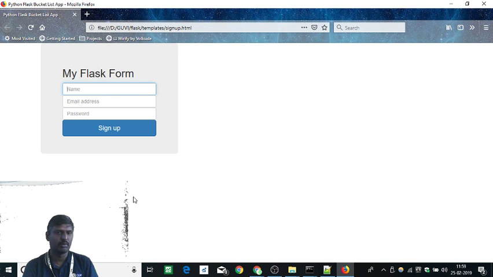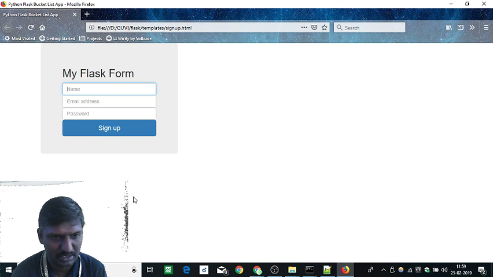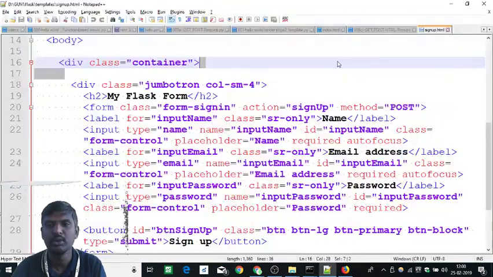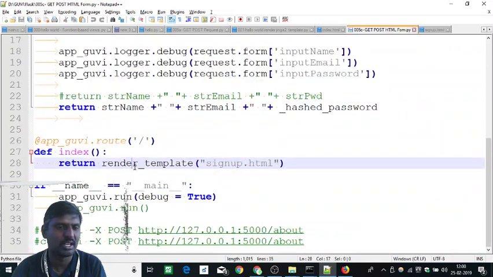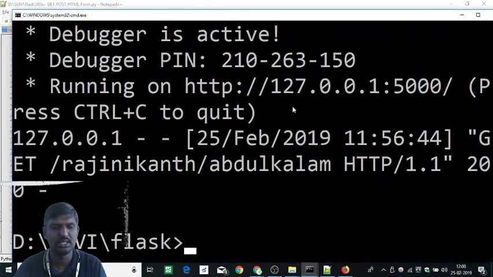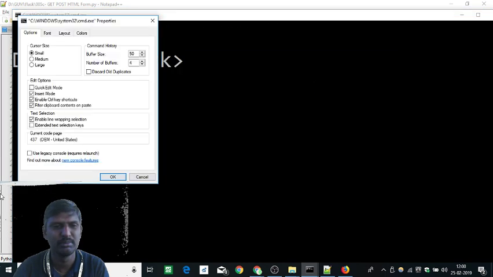Yes. So this is a form. This is a static form which I've created in HTML using Bootstrap. Nothing but 3 text boxes and 1 button. The form looks beautiful because it uses Bootstrap. Okay, there is nothing magic I have done. It's all straightforward code. Okay, I am going to use this form in our Flask. How we are going to use it? Like this. So render_template and say that HTML file. That's all. Straightforward stuff. Okay, let's go and run it. Control C, CLS, so that it clears fine. Let me reduce a little bit. It is 2.